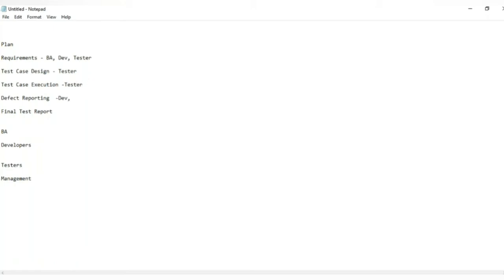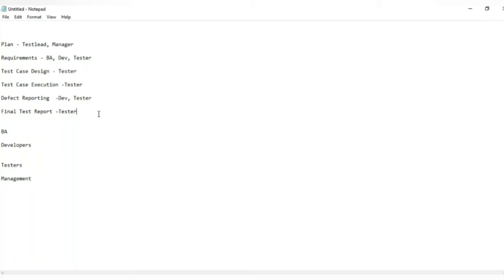What else? They will be reporting the defects, and sometimes the test lead will be generating the reports. Okay, so this is how it works. The first one, the planning part, will be taken care of by either the test lead or the manager or a test manager, whoever is available.